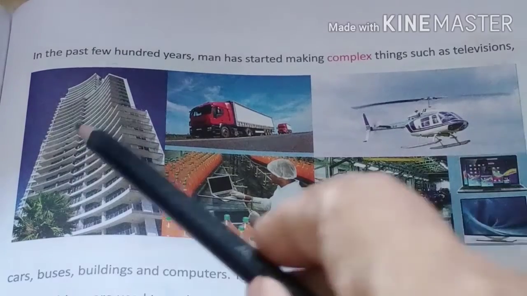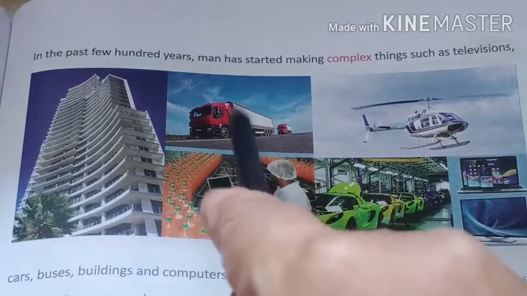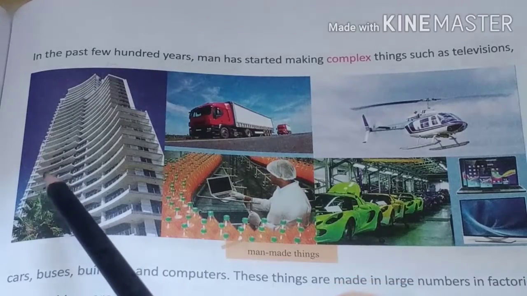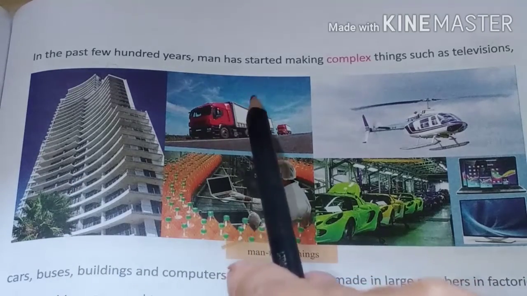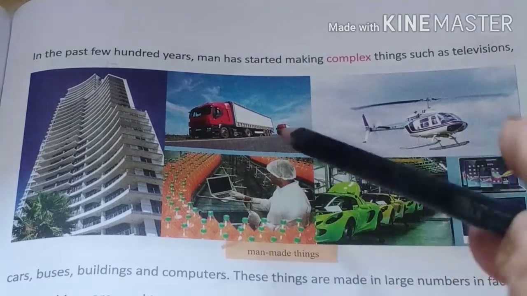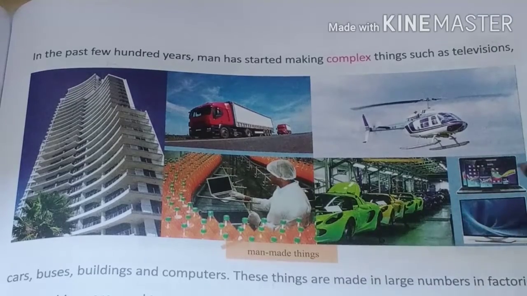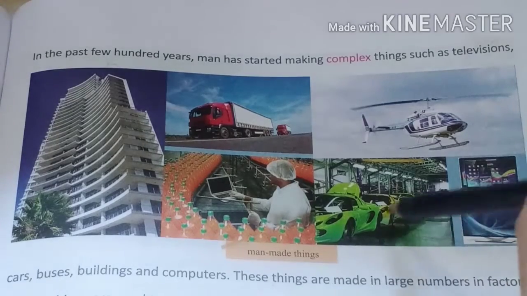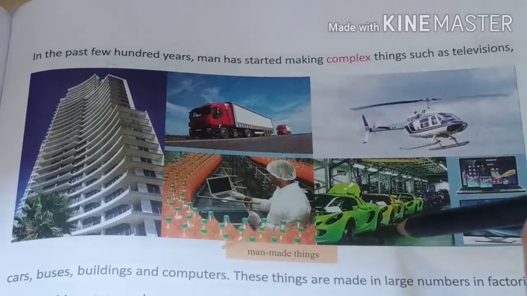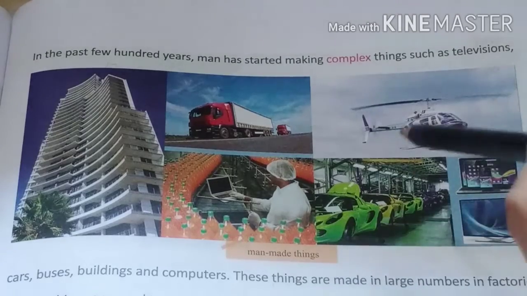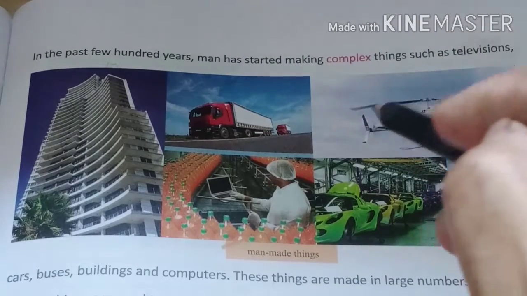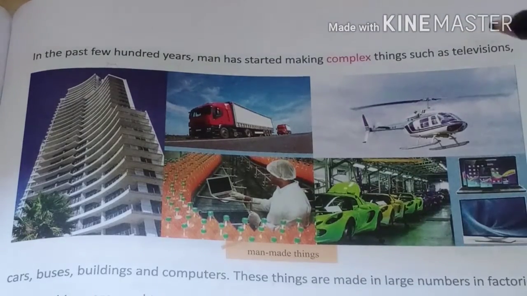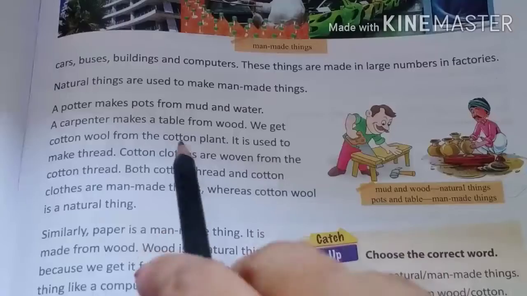See, man started to make complex vehicles, televisions, computers, helicopters, and also cars, in large numbers in factories.